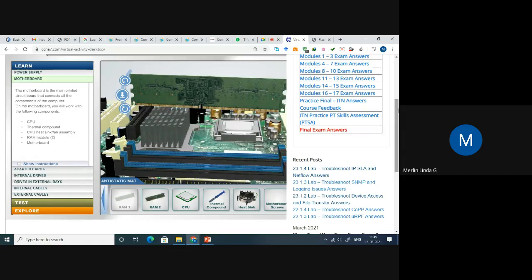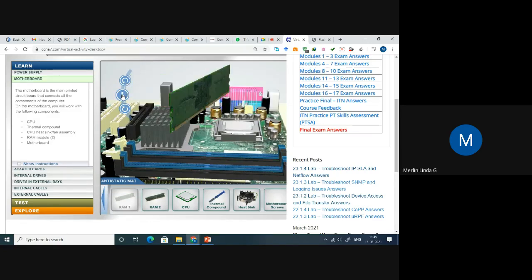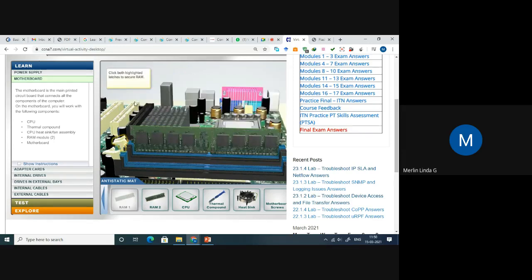If you have any problem with your own CPU, you can find out what the RAM is and correct it. Or if you want to add additional RAM to your CPU, that will increase the speed of your working system. So you can know the slot where to insert the RAM and place your RAMs. So I have just rotated. Let me check whether I am able to fix it. It is not going in. So I'm rotating. Okay. So yeah, it is fixed.